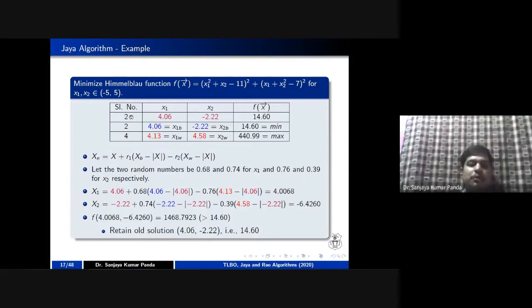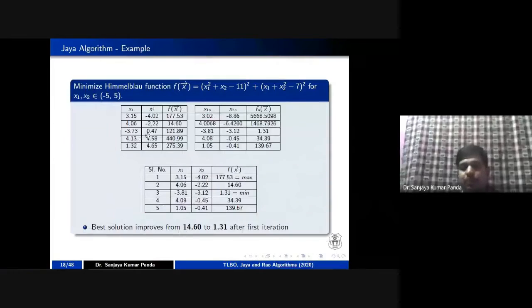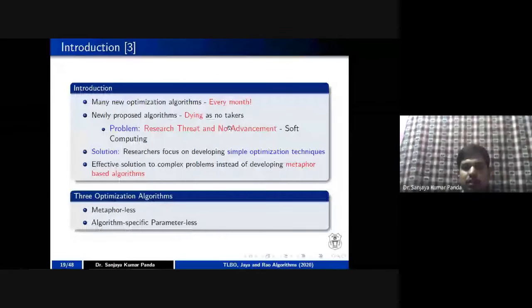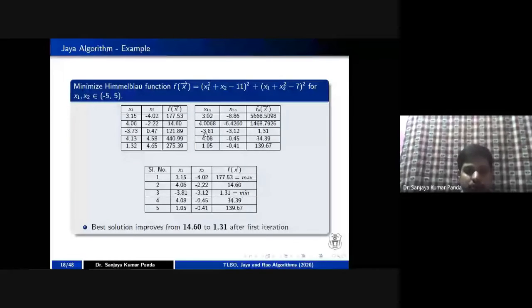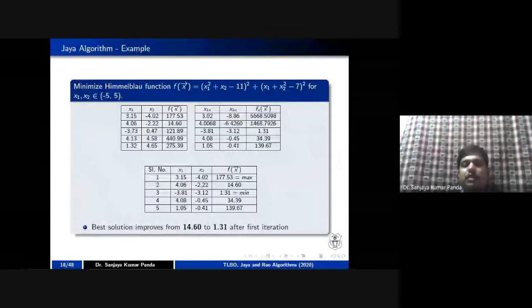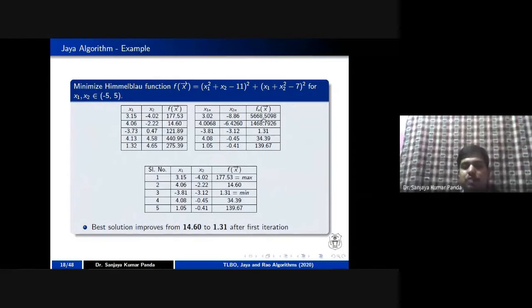Similarly, you have to do this with population number 3 with 2,4, population number 4 with 2,4, and population number 5 with 2,4. After doing these steps, you get the new values like this, right? Let me check which one is old. The first one is your old value, and the second one is the new value. You compare the population of 177.53 with this one, and obviously this value is better than the new value, so we keep the old one.